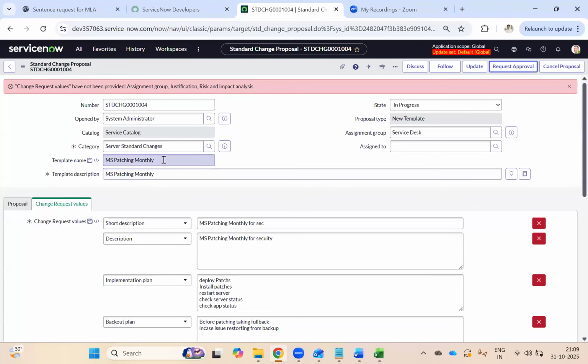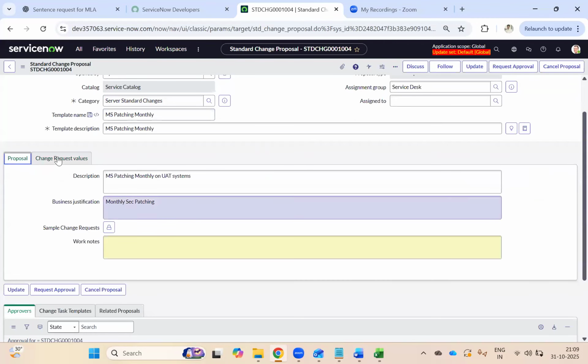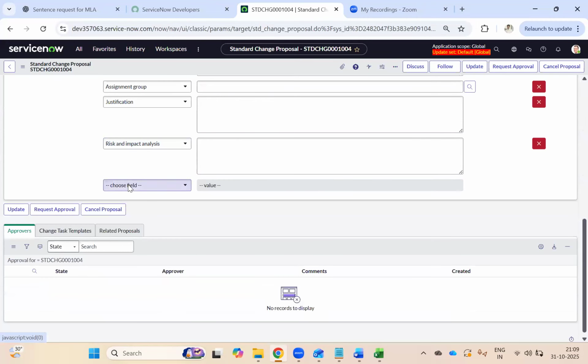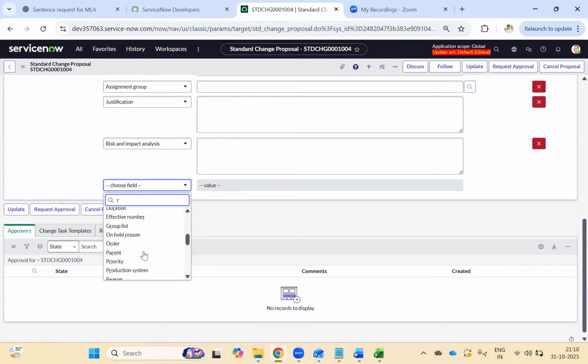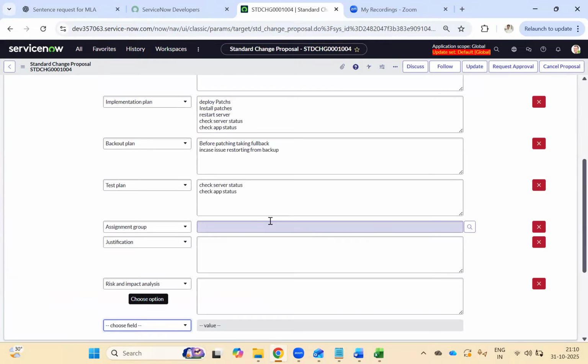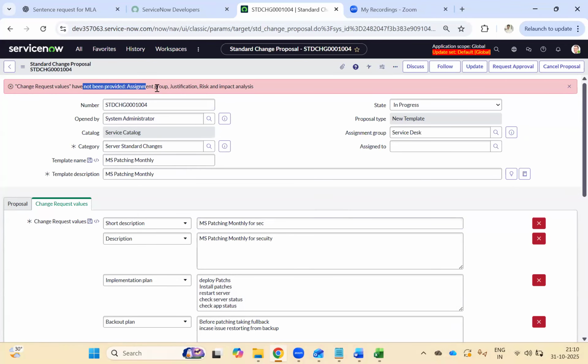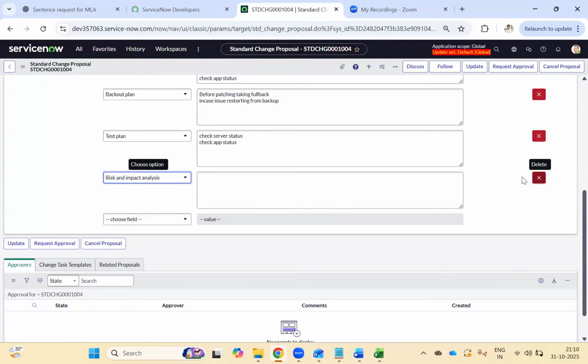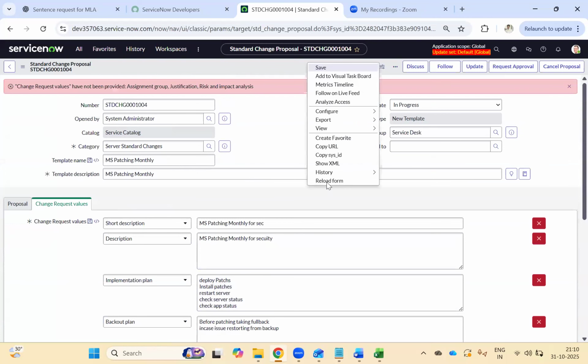Who will approve? Assignment group. It is saying you have not provided assignment justification. Where is the justification? Assignment group is here. Risk. So what is the error we are getting? Not provided assignment group justification, risk and impact analysis. Okay, it's here, right? Assignment group, I will click this one. I don't need this one. I don't need this one. Okay.